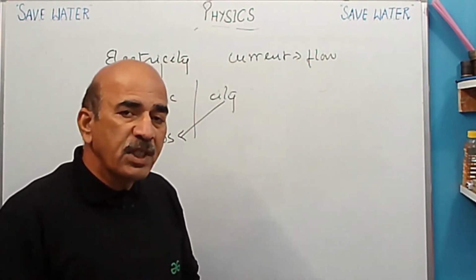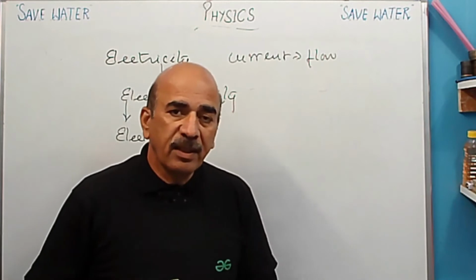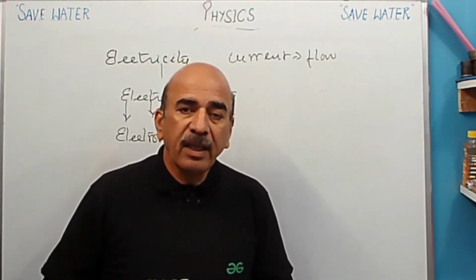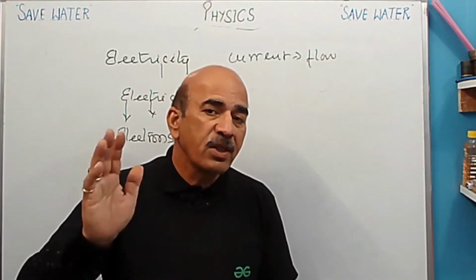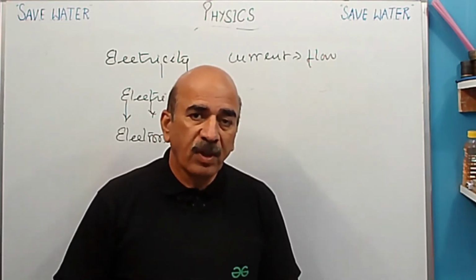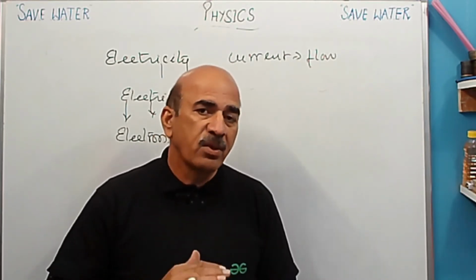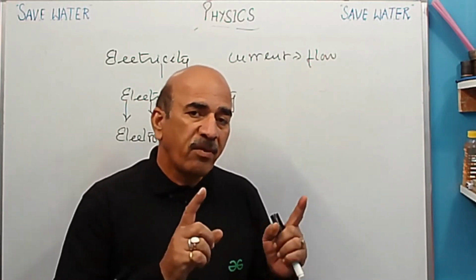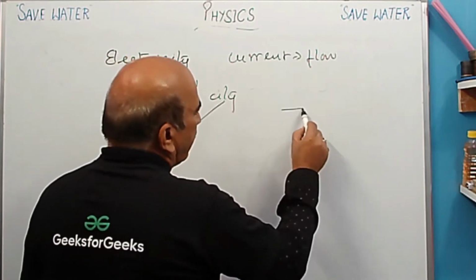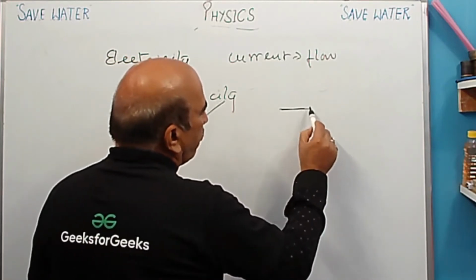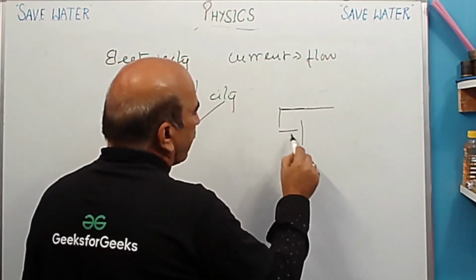So the spark which is produced by the removal of the sweater or woolen shirt at night is called static electricity. Here there is no continuous flow of electrons or charges. But when we talk about wires, to produce a spark, what do we need? We need a source of electricity.